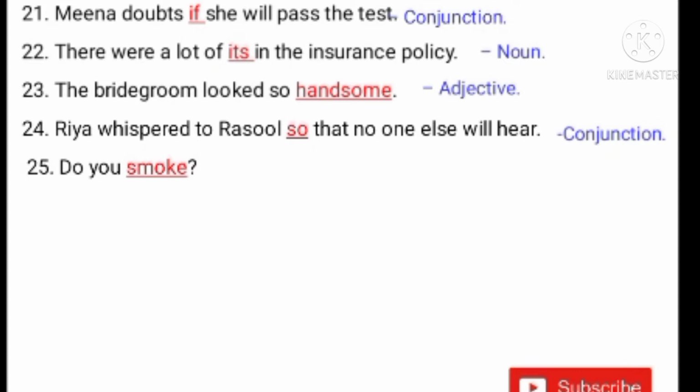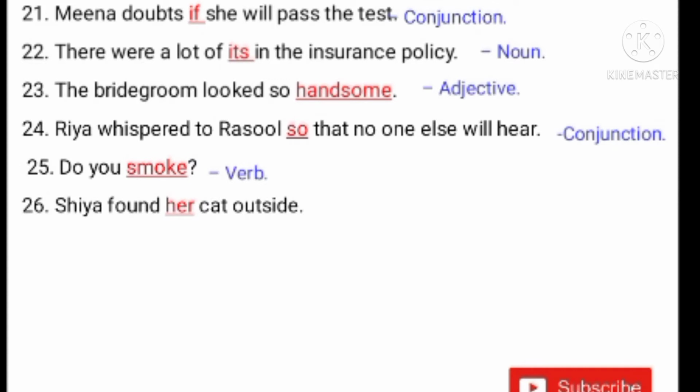Do you smoke? Here the word smoke tells us an action. So smoke, smokes, smoked, smoking. Do you smoke? Here this is an action word which shows an action. So it is a verb.